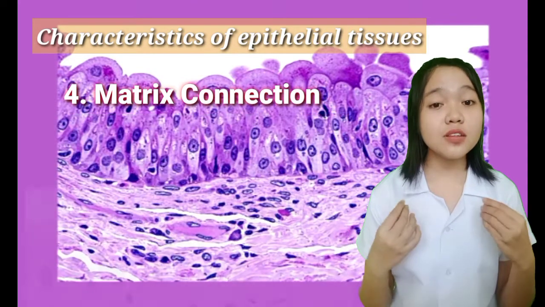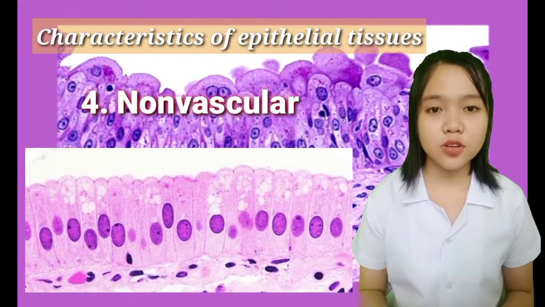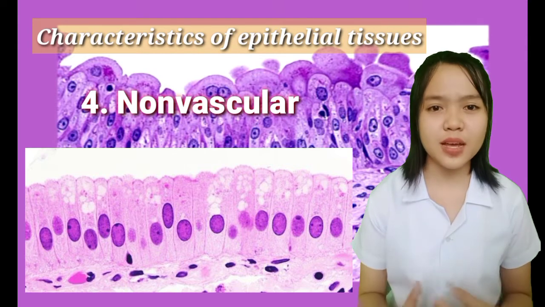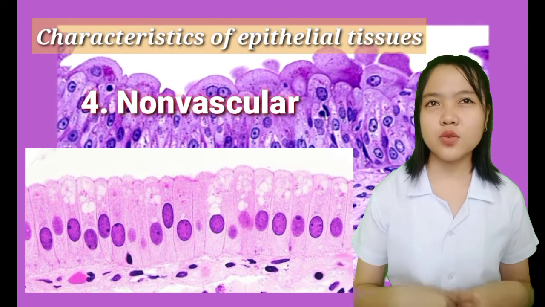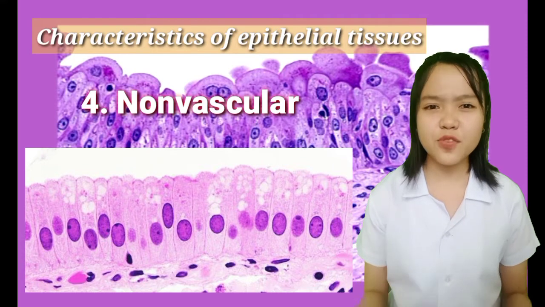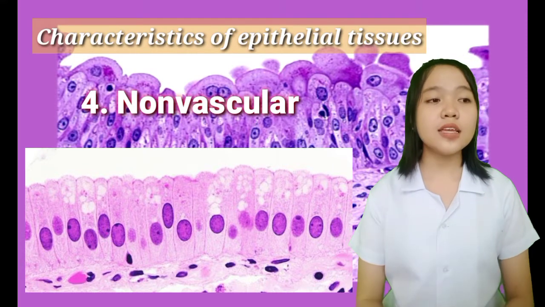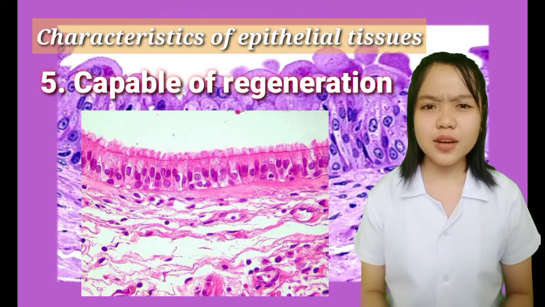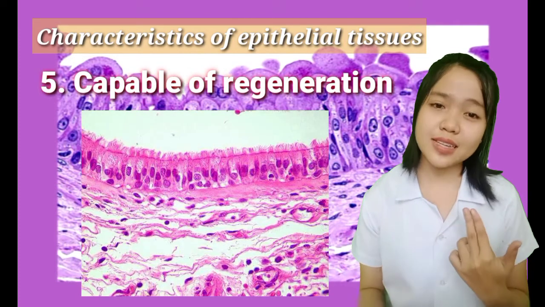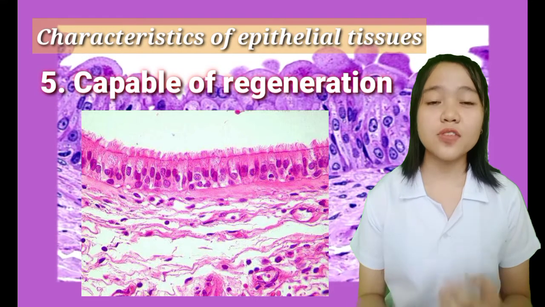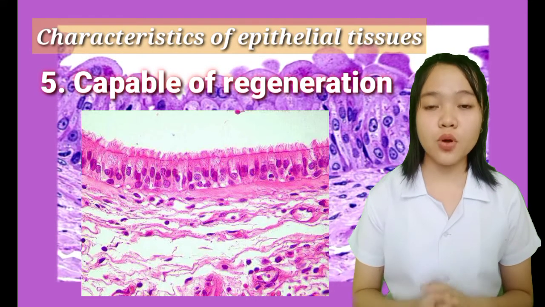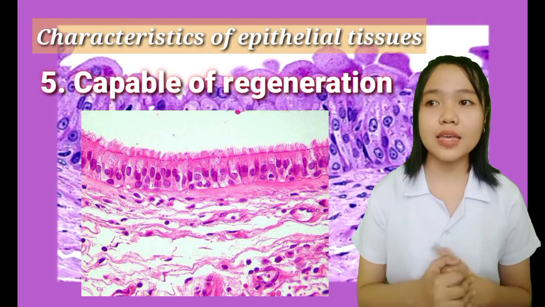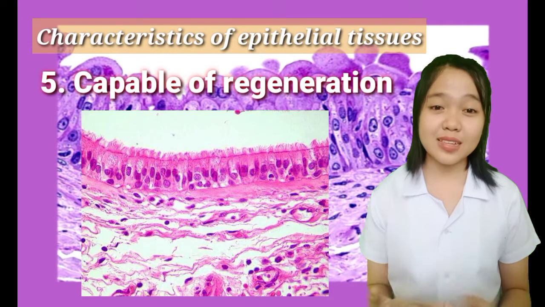Another is that epithelial tissues are non-vascular. So meaning they don't have their own blood supply. Wala silang sariling blood supply. So they have to get the nutrients from diffusion. And lastly, epithelial tissues are capable of regeneration. So if there are damaged cells or dead cells, then the epithelial tissues are able to reproduce new cells. So kumbaga kaya nilang ma-repair yung sariling nasira.